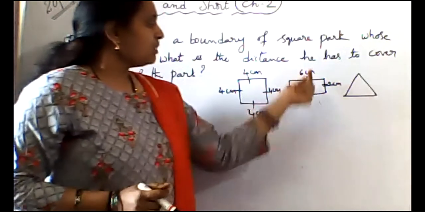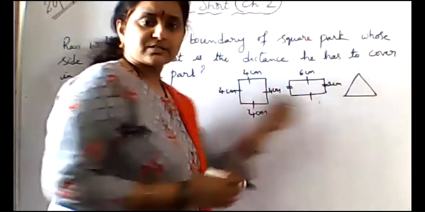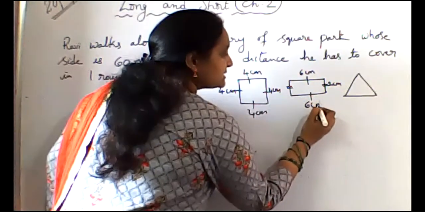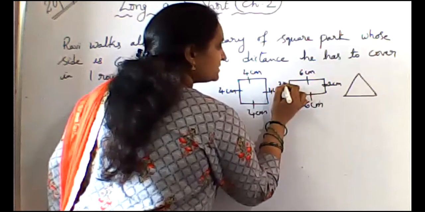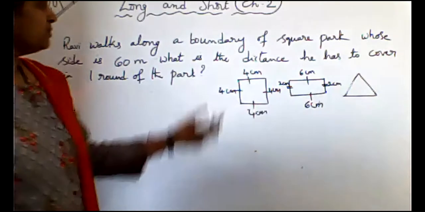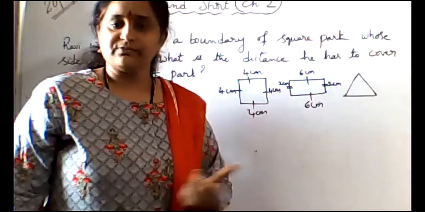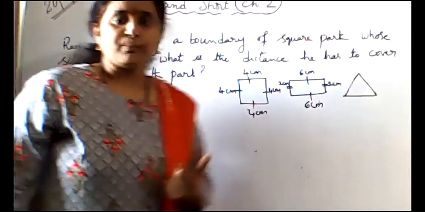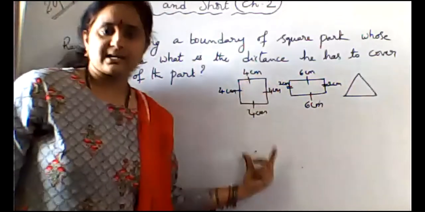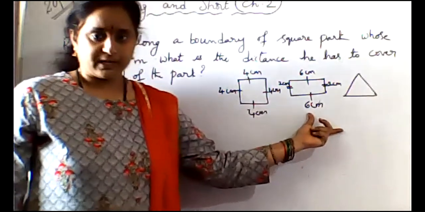Automatically its opposite side is also equal to 6 centimeters and the other opposite side is equal to 2 centimeters. So rectangle and square are four-sided closed figures, but the property in a square is all sides are equal, whereas in a rectangle opposite sides are equal.